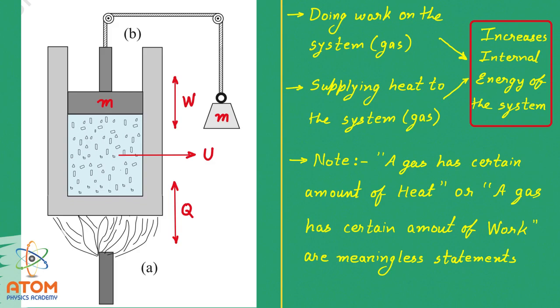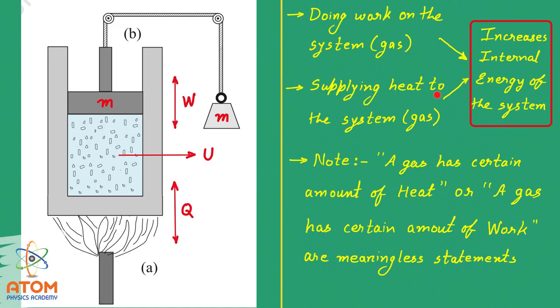Now, as you know, the total sum of molecular kinetic energies and molecular potential energy is known as internal energy U. Now let us understand how this internal energy will change according to work and heat. See, if you do work on the system, the internal energy of the system will increase. I repeat, doing work on the system increases internal energy. In the same way, if you give heat to the system, internal energy will increase.